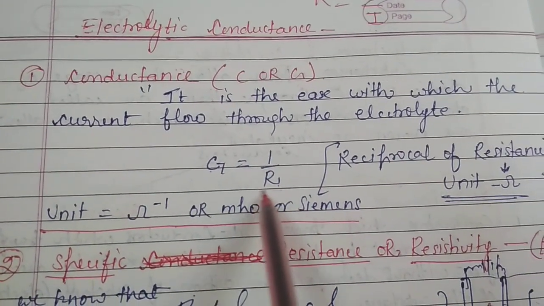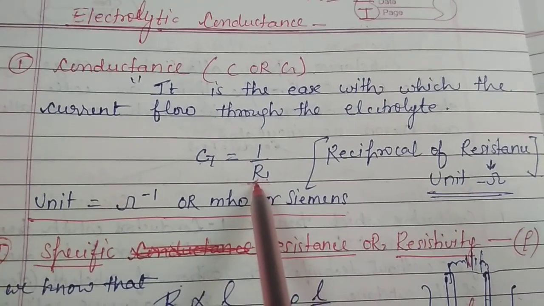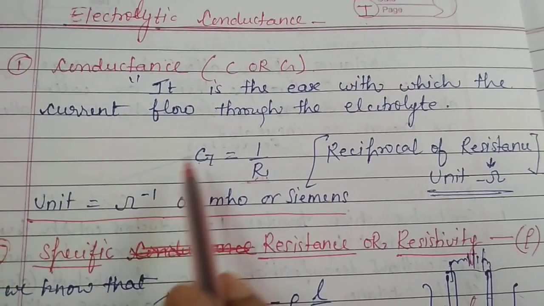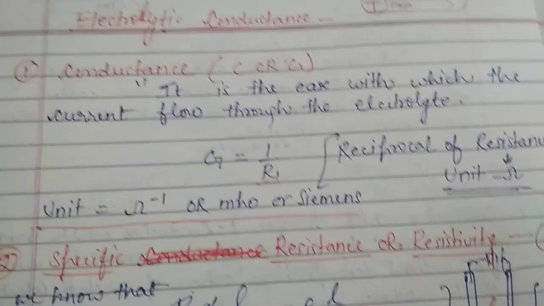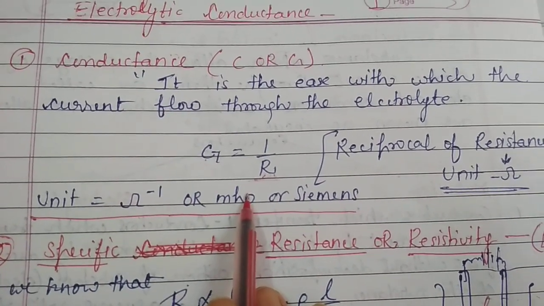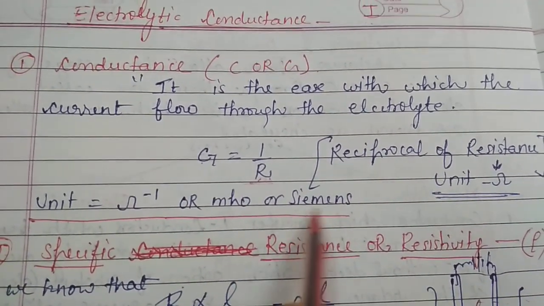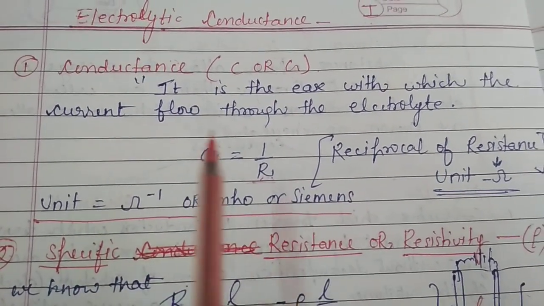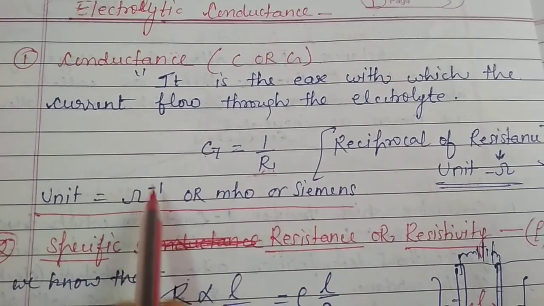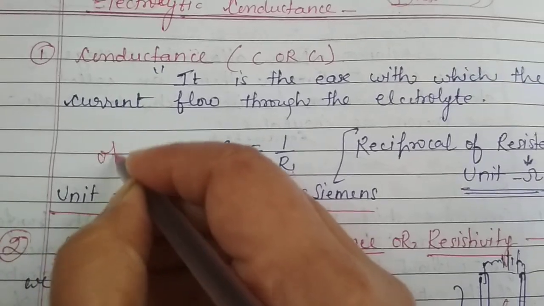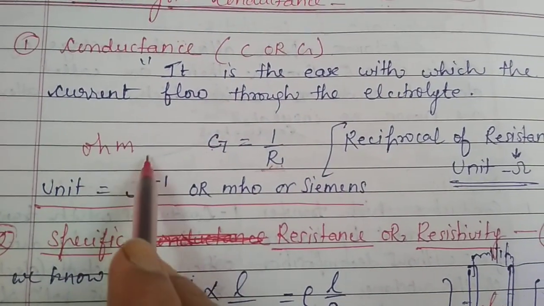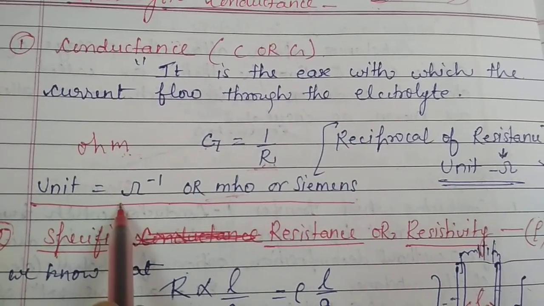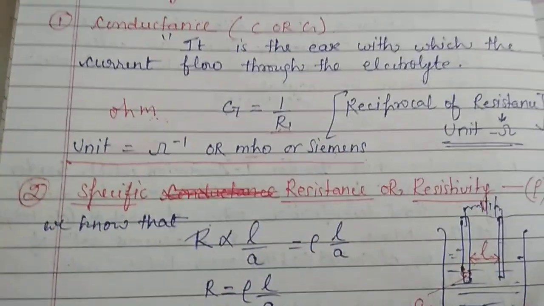And what we know, that the unit of R is ohm. That's why we may say that the unit of conductance is ohm inverse or mho or Siemens. The more common unit is Siemens. So ohm inverse, mho or Siemens are the units of the conductance. If we write ohm, and if we study it from here, mho, that's why we may write ohm inverse to mho or Siemens.